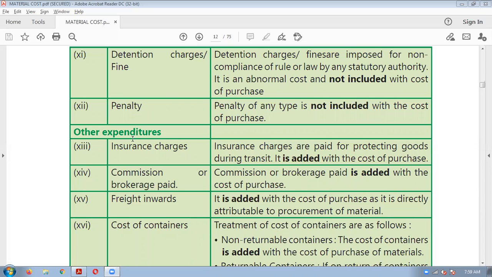Then next is what? Insurance charges, that is other expenditure. These are all cost, it will be added. Commission, brokerage, you have to add this to your purchase cost. Freight inward, to bring the material to your factory, you will have to add this. Okay.